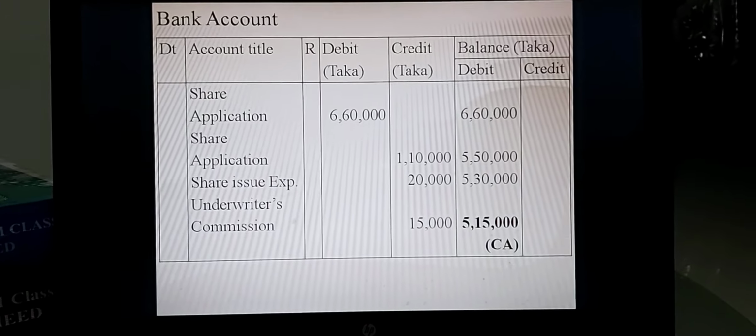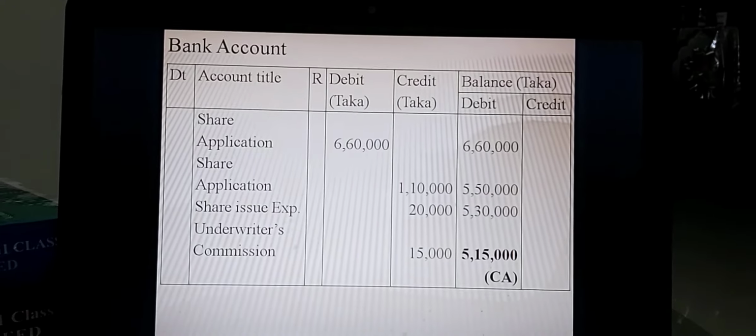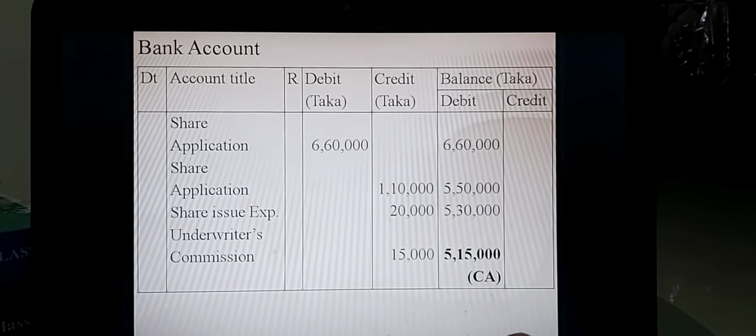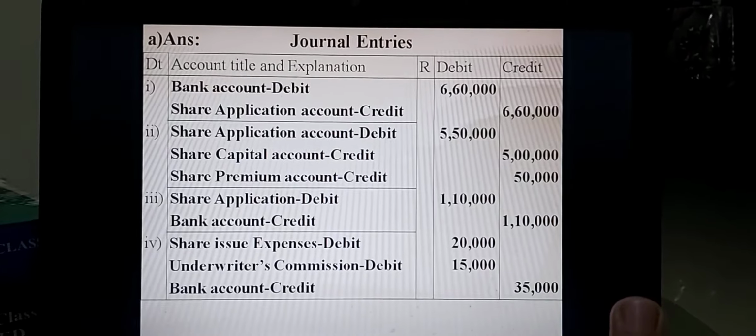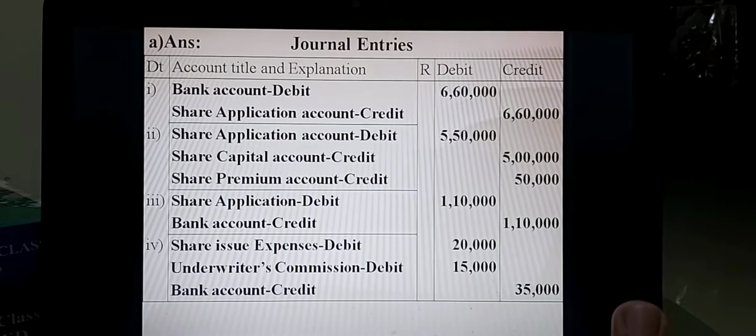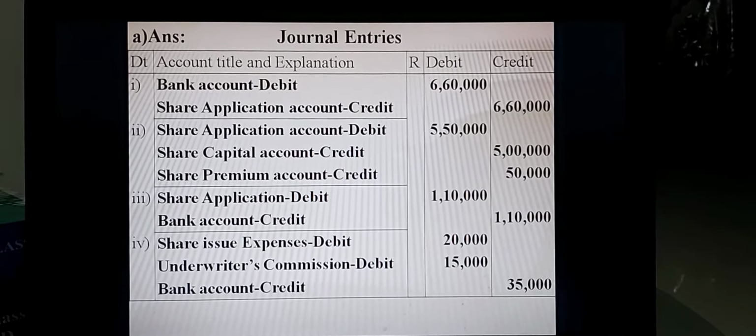So the first account is share application. How is it possible? You can see in the previous page in the journal entries: bank account debit, share application account credit for Taka 6,60,000.